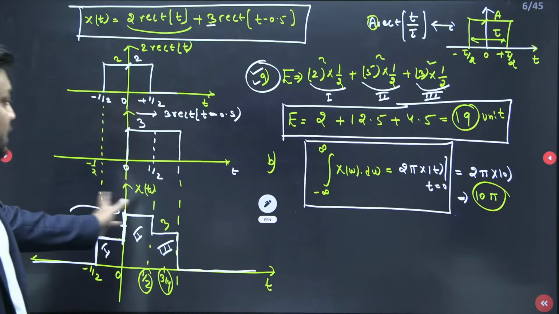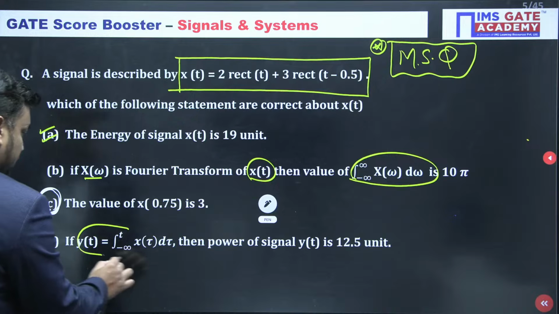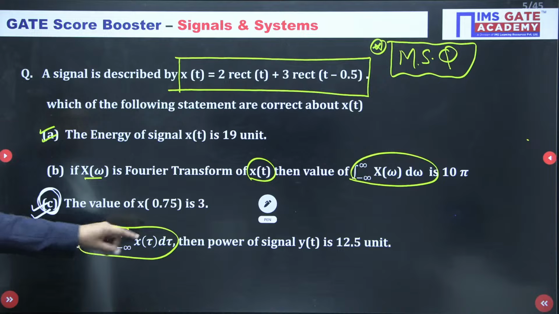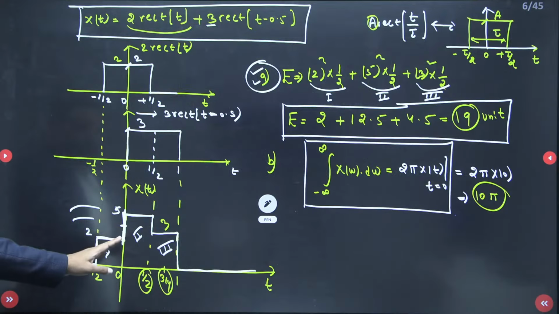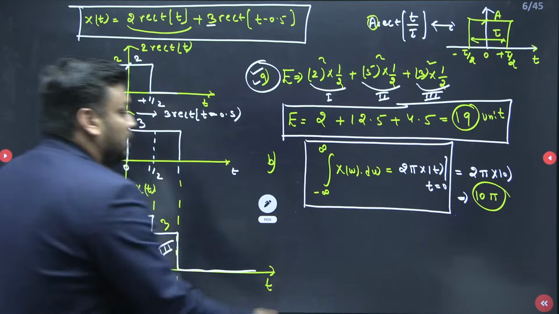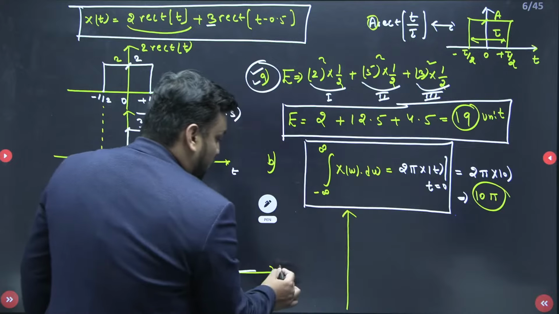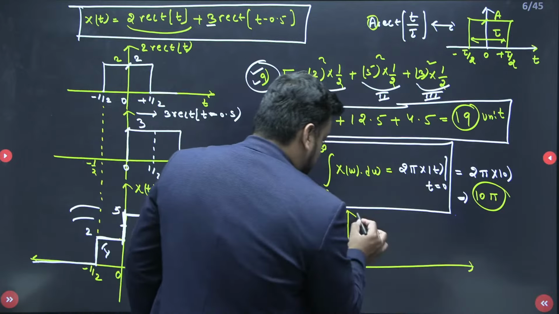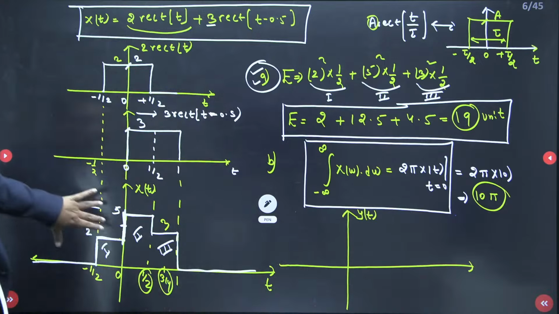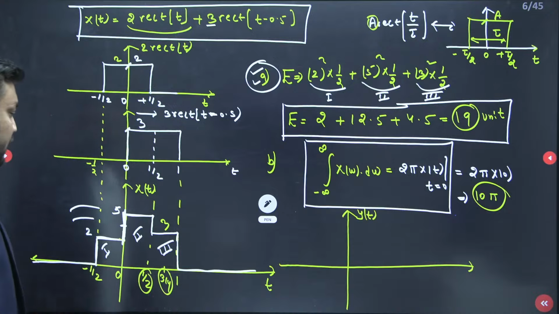Now tell me what about the next, guys? Can you draw this fast for me? y(t) equals the integral from minus infinity to t of x(tau) d tau. If you have x(tau), can you draw y(t)? This is the running integration. If you know how to integrate the waveform, then just integrate, and after that, whatever y(t) signal is there, it is asking for the power of y(t). So what is the rule of integration, guys?